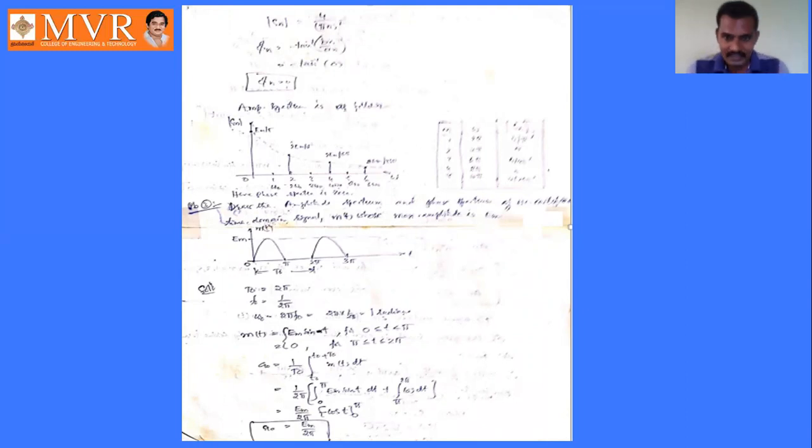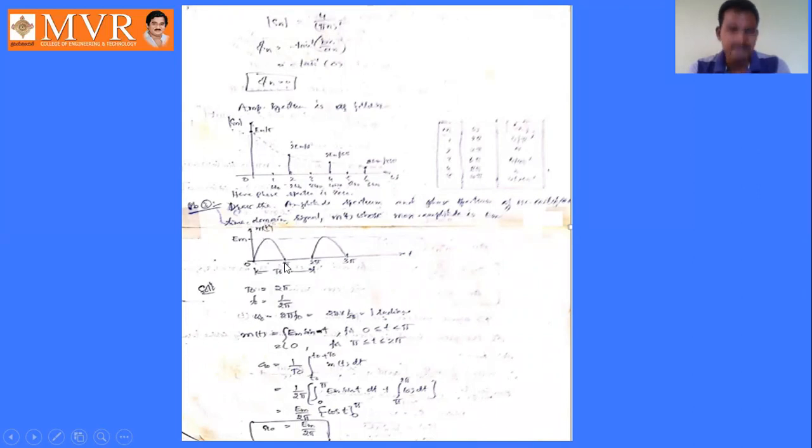Next we have to see the next problem. Here a sinusoidal signal is given. This is the waveform for a half wave rectifier. You study the concept of half wave rectifiers and full wave rectifiers in your electronic devices and circuits subject. This is the output waveform of a half wave rectifier. Draw the amplitude spectrum and phase spectrum of the given time domain signal m of t, whose magnitude is given as Em.